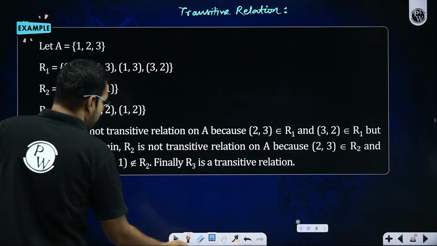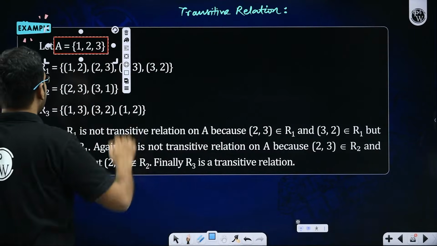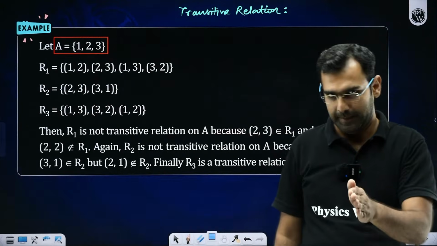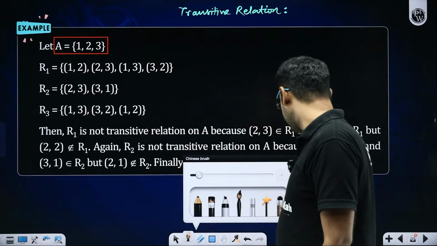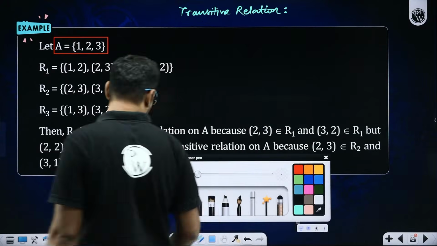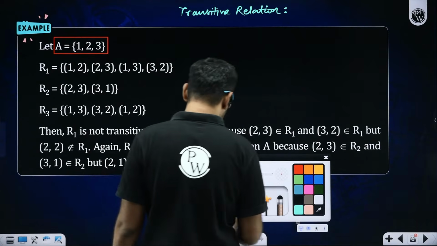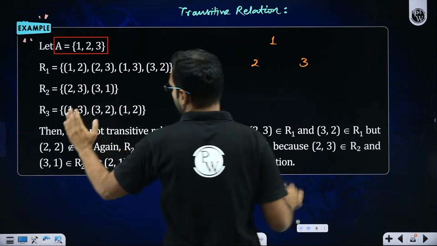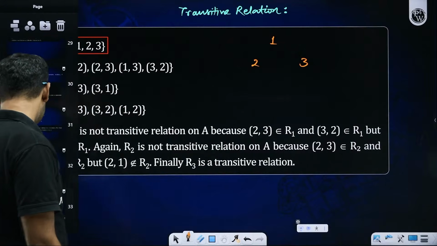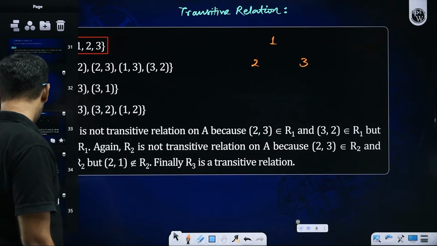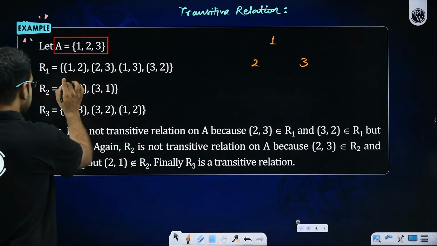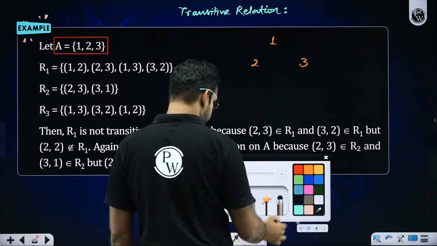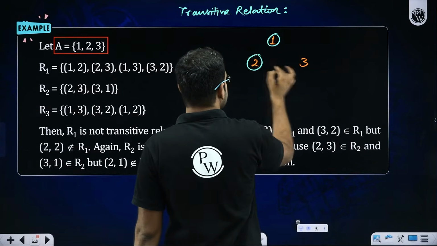Look at this. There was this set A which had three elements 1, 2, 3. Now I am defining a relation R1 on this set A. Please pay attention everyone. I clearly see that there are three elements 1, 2, 3. So now let's simply look at R1. In R1, what I see is 1 is taking you towards 2.